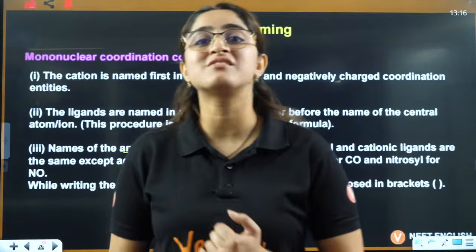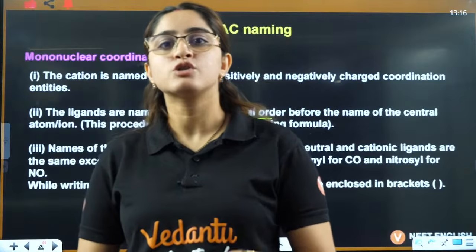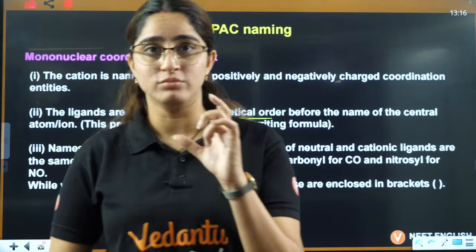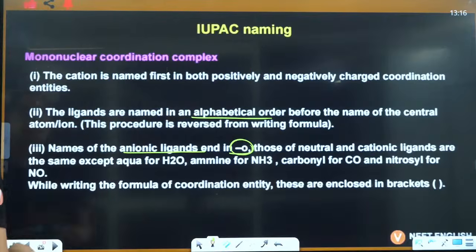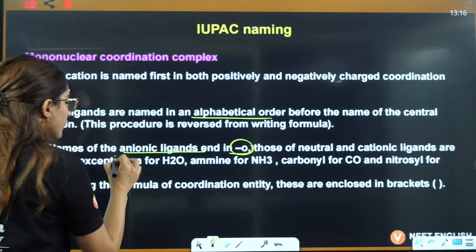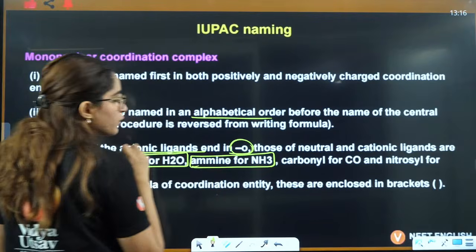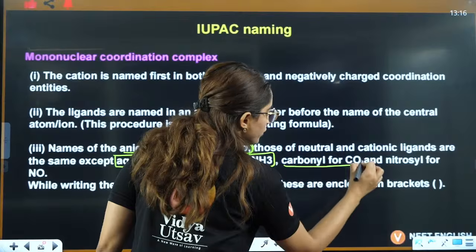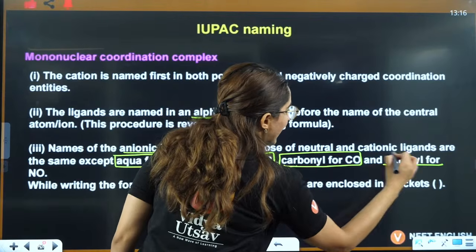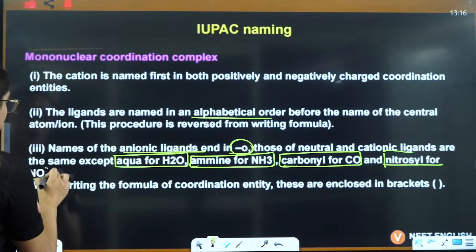Then you have oxalato, right? So always it will end with O for negative ligands. Cations are same. For water you use aqua, for NH3 you use amine, for CO you use carbonyl, and for NO you use nitrosyl, right?